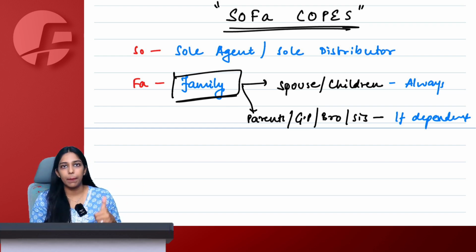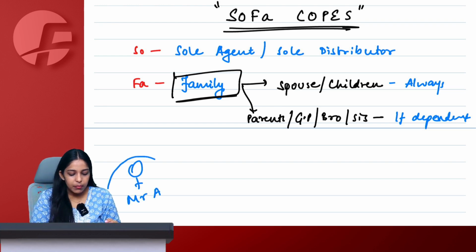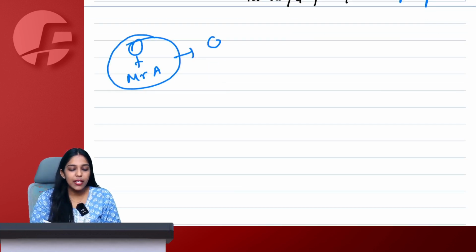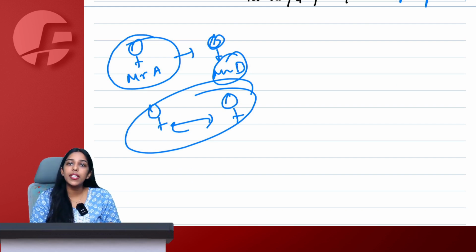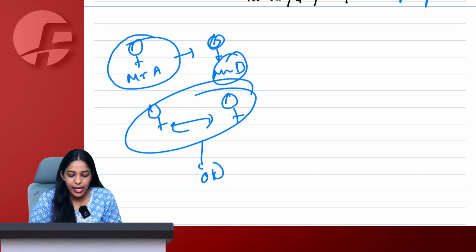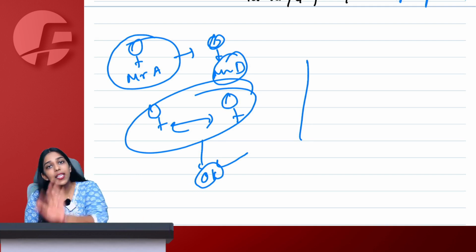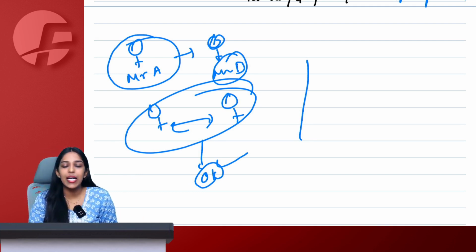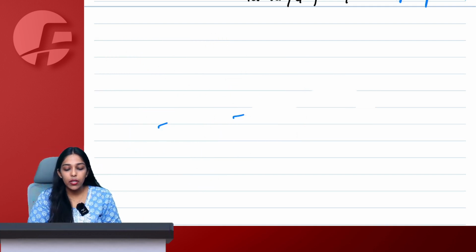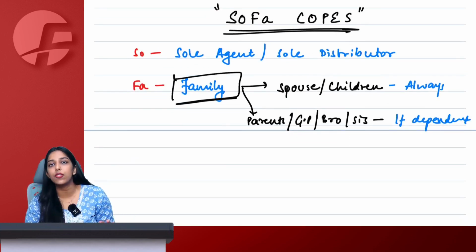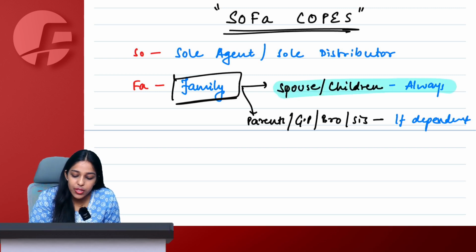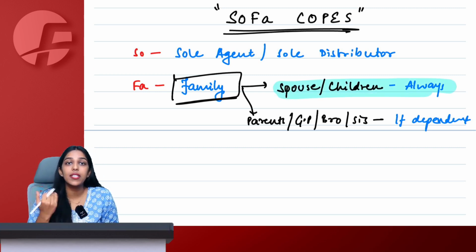Step brother is okay. Let's say we have Mr. A here. Mr. A got married again. Mr. A already had a daughter. Now he got married to Miss B. Miss B has a son. They both now become step brother and sister. That is acceptable as a family. But cousin brother and sister will not be considered as family under GST. So we are talking about real parents, real grandparents, real brother, real sister, could be step. That is okay. So spouse and children are always related persons, always.